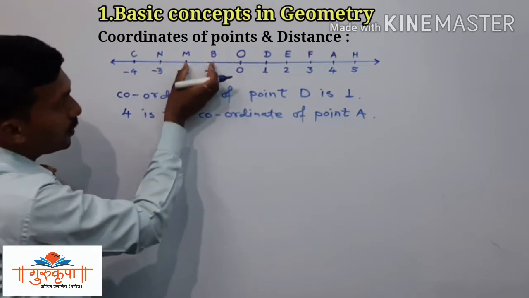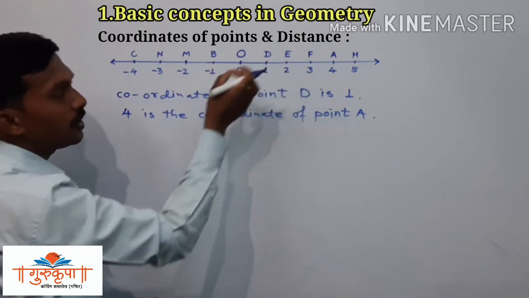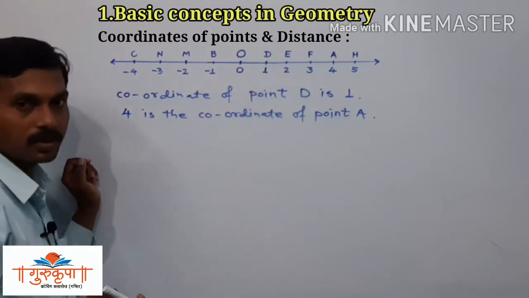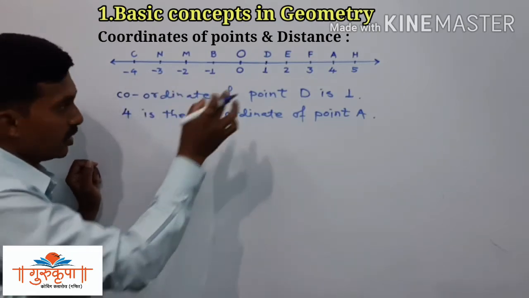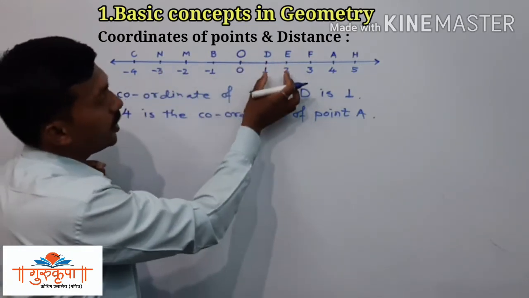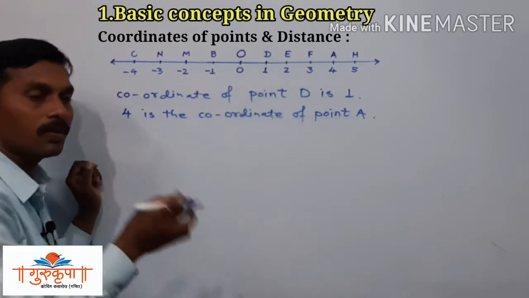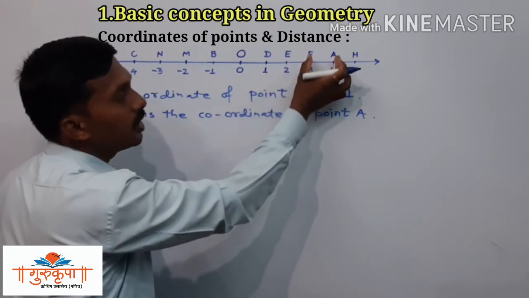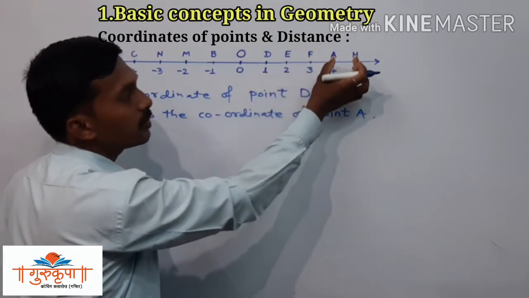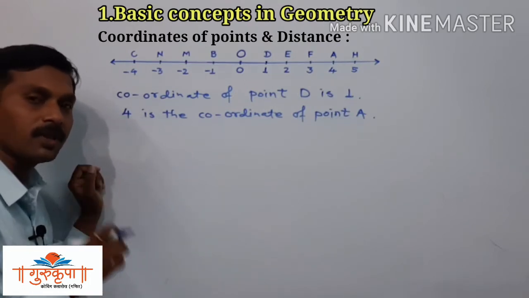Since this is 1 unit, the distance between 2 consecutive points is always the same, everywhere. The distance between these 2 points is 1 unit, and between these 2 points is 1 unit.